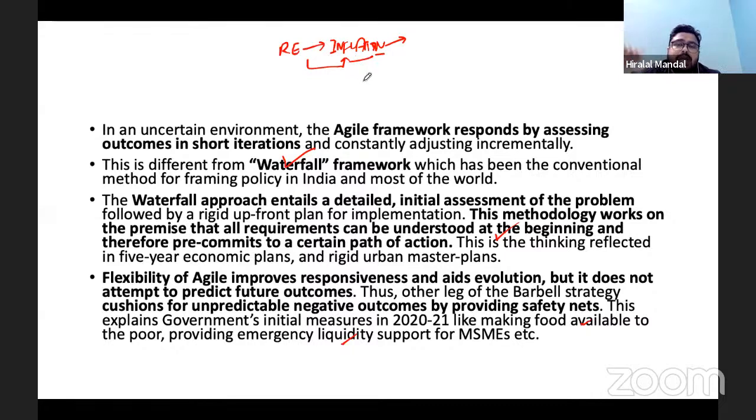And this is the reason you see in the USA, more or less, that monetary policy was adopted, and we have also adopted the same monetary policy which the US adopted, that is the quantitative easing policy. But the difference was with the fiscal policy.